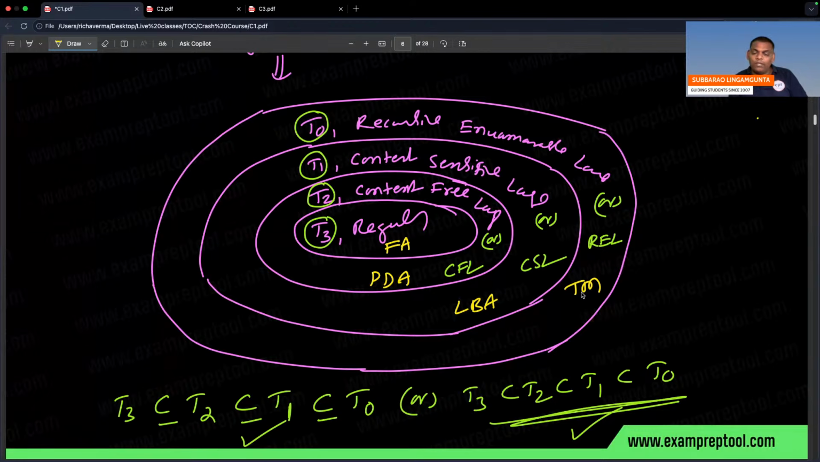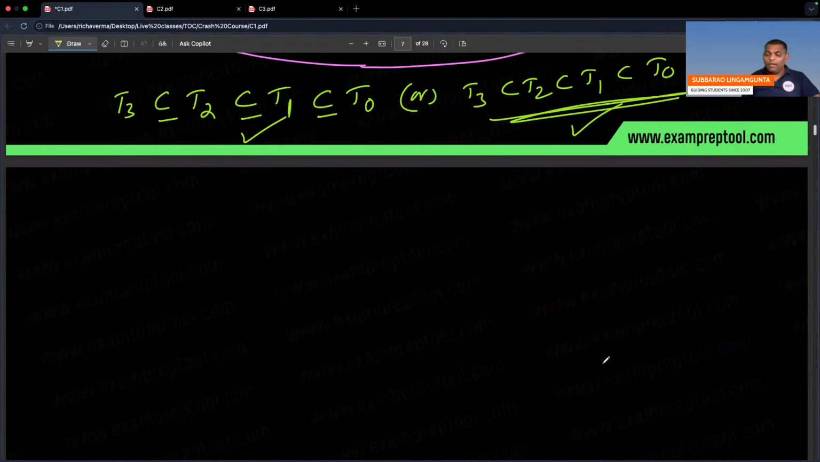In a similar way, remember, every regular language is a context sensitive language. Every regular language is a context free language, because it is a subset of all. The regular language is accepted by finite automata. It is accepted by PDA also, by LBA also, and by Turing machine also. I will write clearly. Please listen, everyone.